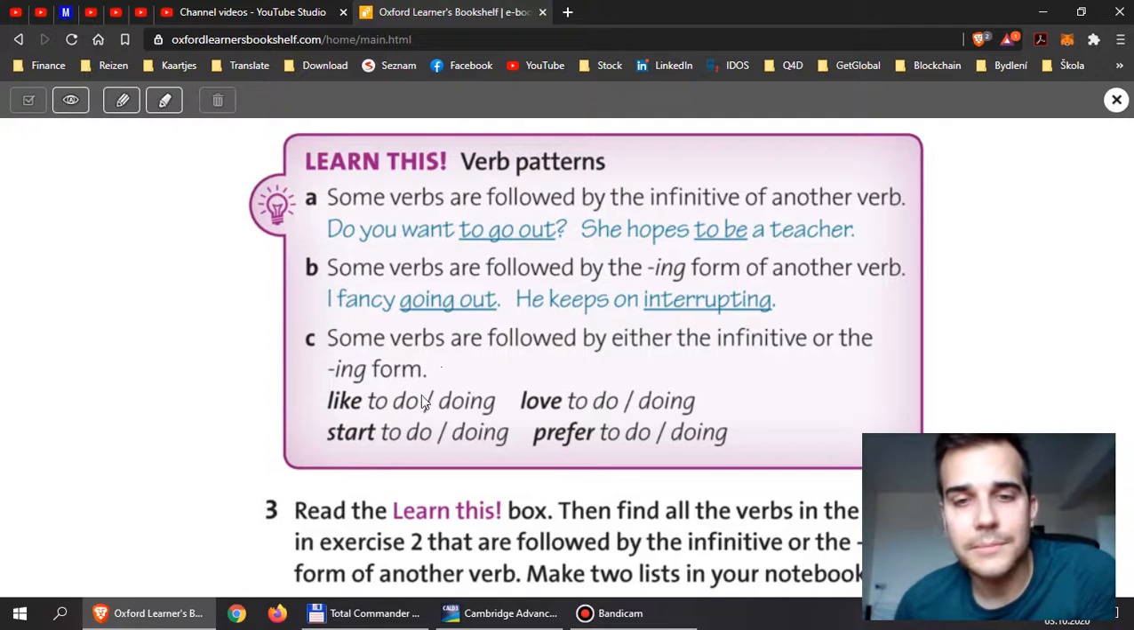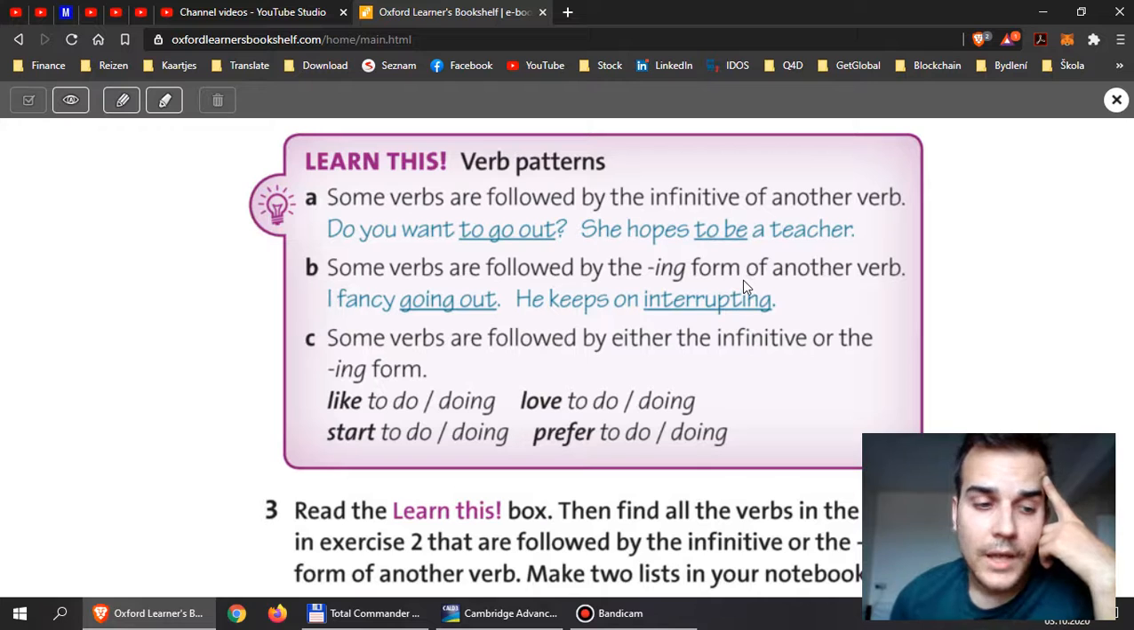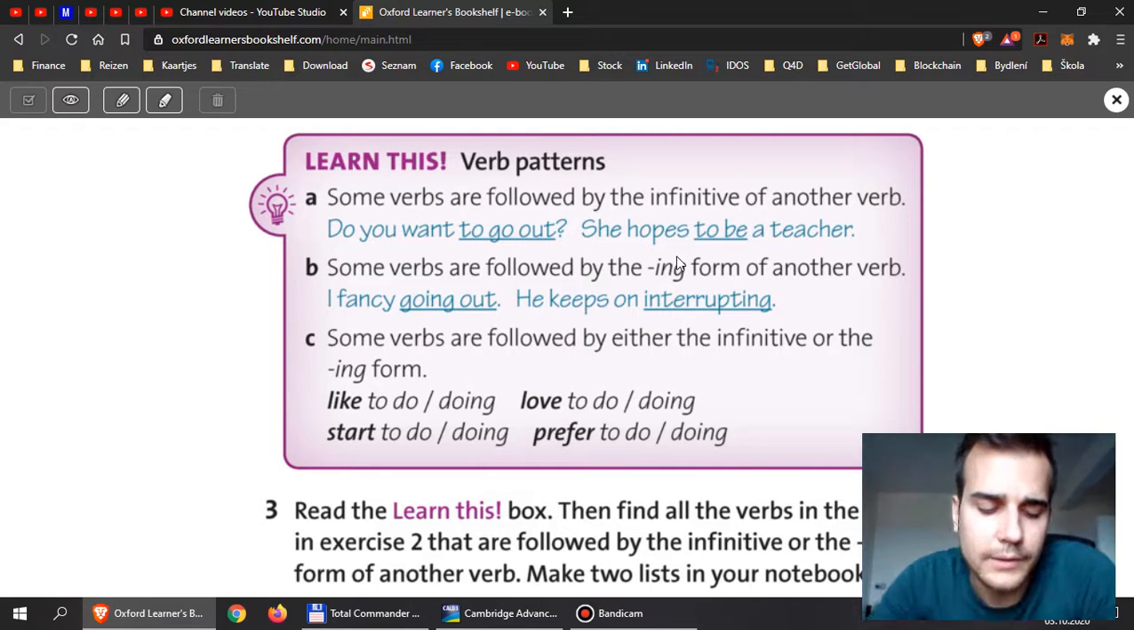So here it doesn't matter. You can use I like to do, I like doing, I start to do, I start doing, I love to do, I love doing, I prefer to do, I prefer doing. Here it doesn't matter. Unfortunately, guys, these patterns are something that we need to simply remember. How you remember, you have to find your way. I think the best way might be to practice by listening to movies. Especially, this is something that will solidify your knowledge.